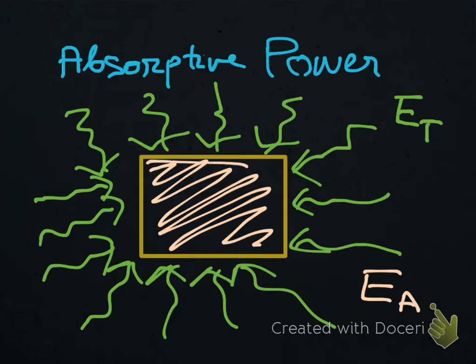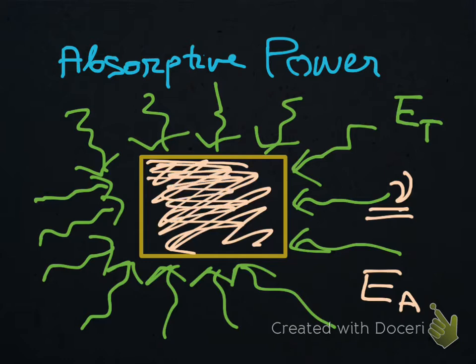For example, black bodies, which are ideal bodies, absorb all the energy falling on them. They can absorb energy from all spectrum, that is, the frequency of the energy absorbed by a black body ranges over the whole spectrum. But general bodies, the bodies that exist in reality, cannot absorb all the energy falling on them.